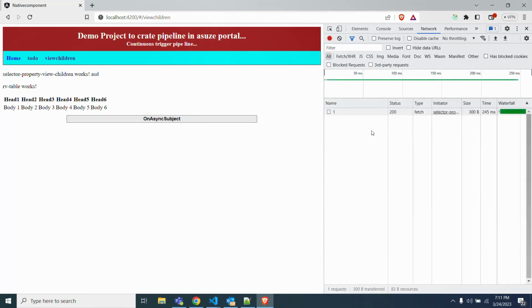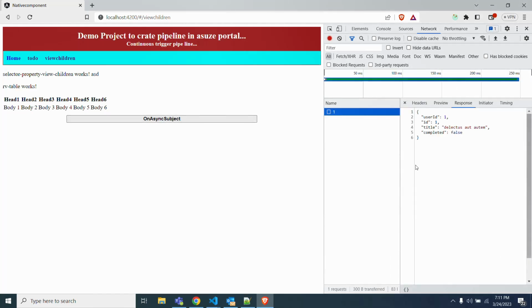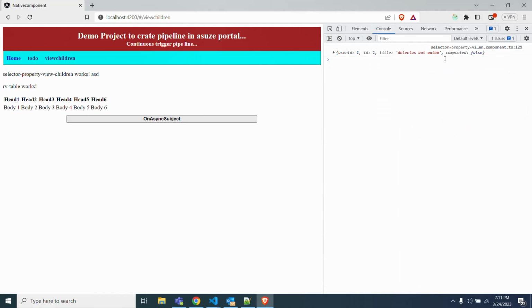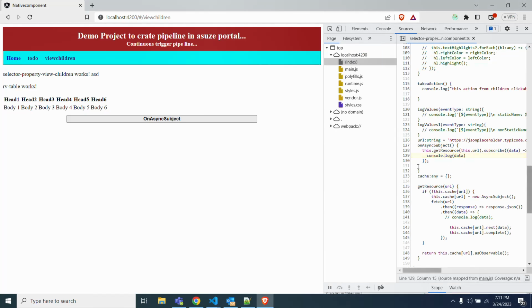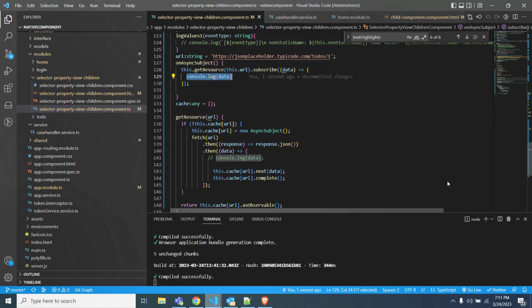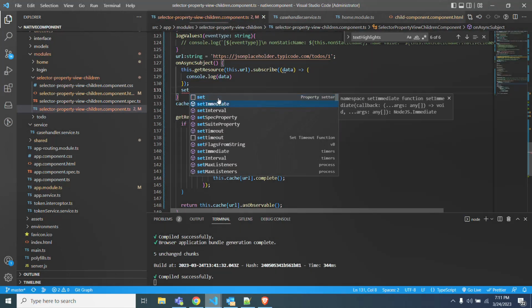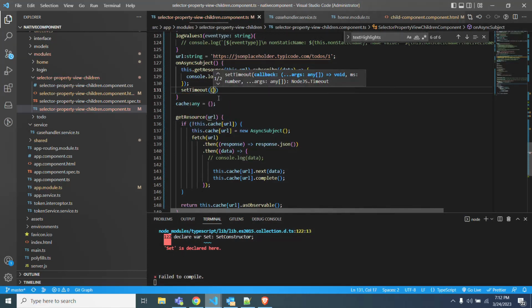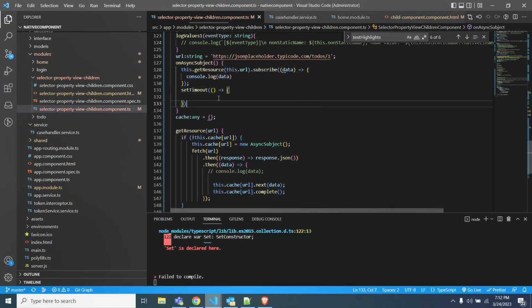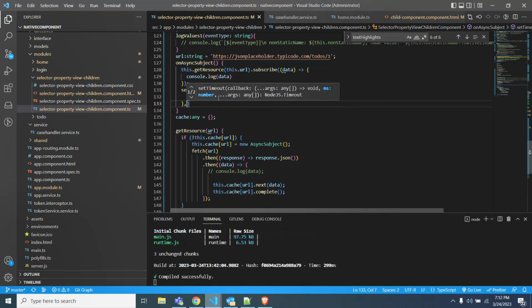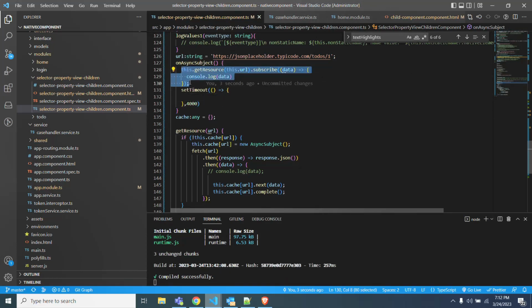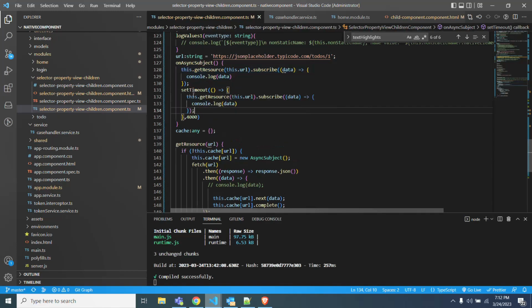Click on this async, and in the developer tools network tab the response is coming, and the subscribe method is invoking, with the data inside the subscribe method. Next, I will create a setTimeout of 4000 milliseconds, and after that I will call the same subscribe twice.